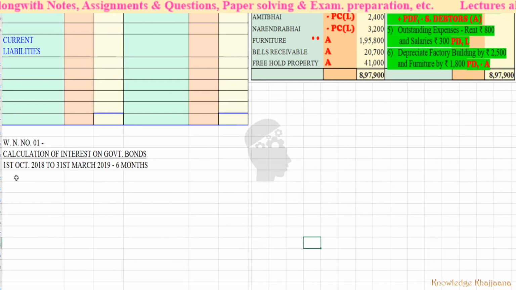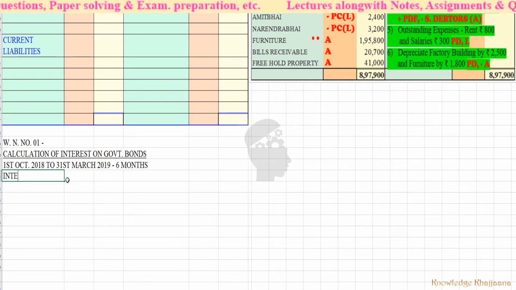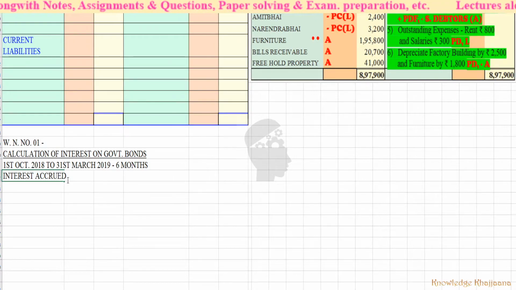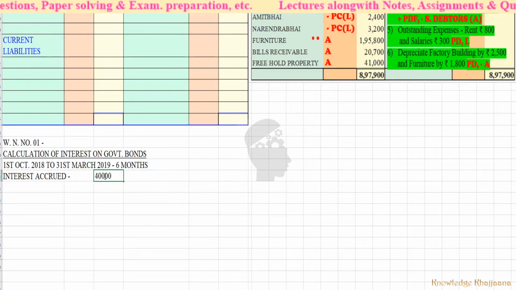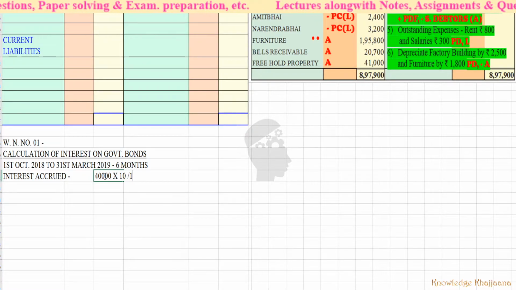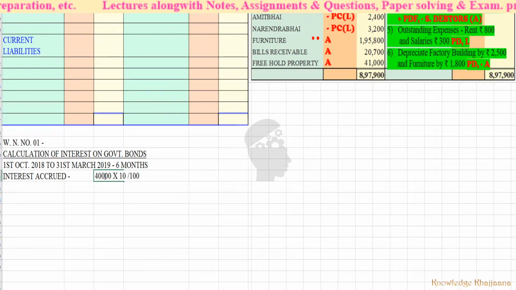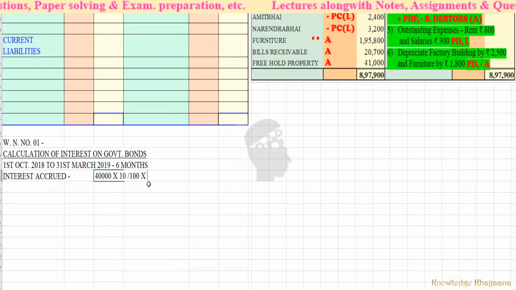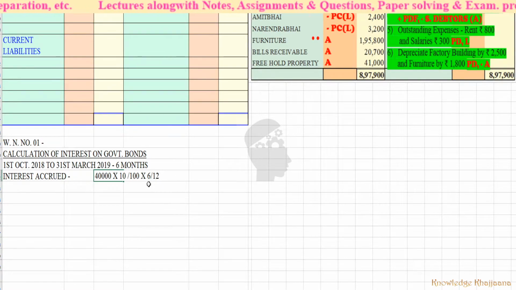And what is the rate of interest? 10%. So interest accrued, or interest receivable, is how to calculate? 40,000 into 10 upon 100 is the interest for 1 year, into 6 months, which have passed after taking the government bonds.